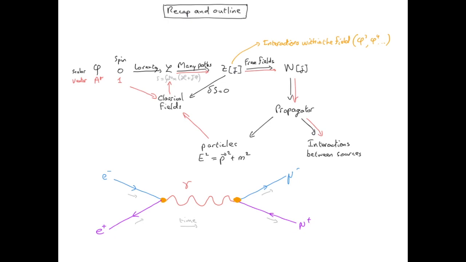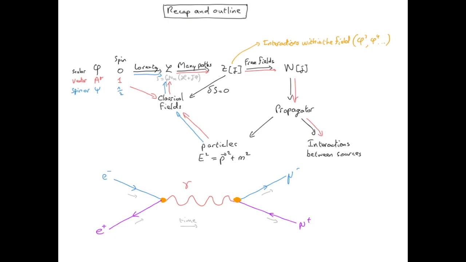But that's obviously only part of this diagram. We still have to describe spin 1/2 particles. So that's what we will do now. We will introduce spinor fields. We will build our Lagrangian by requiring that the action is scalar and that the field obeys, in the classical limit, the Klein-Gordon equation.